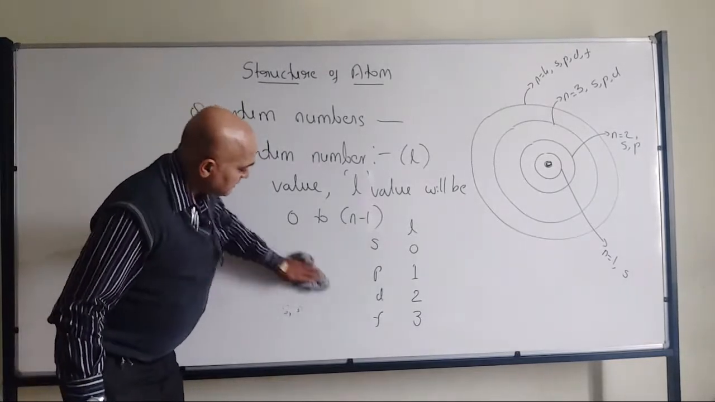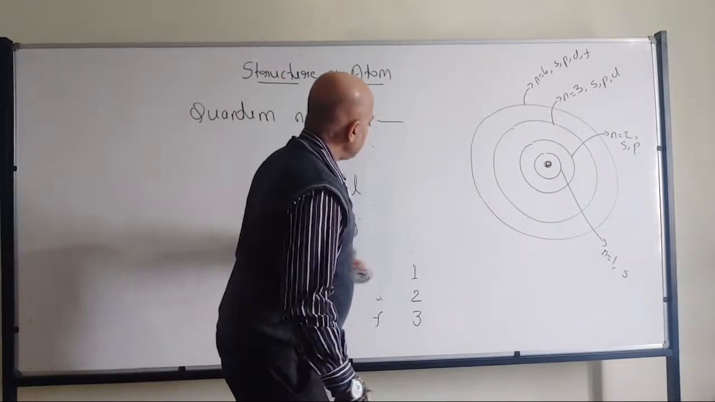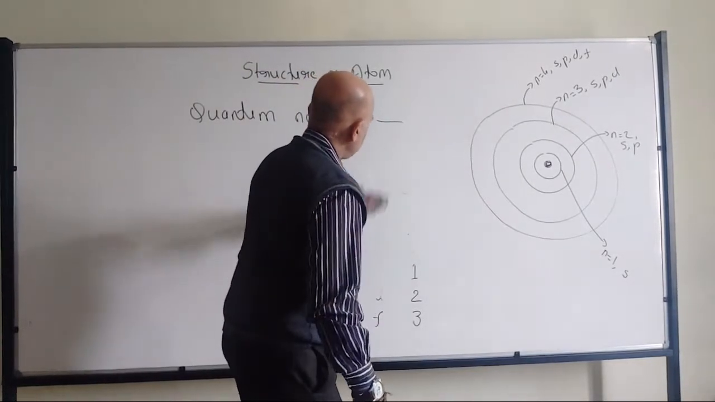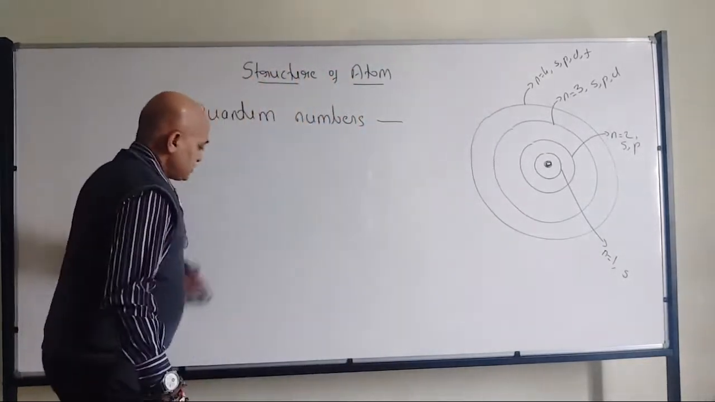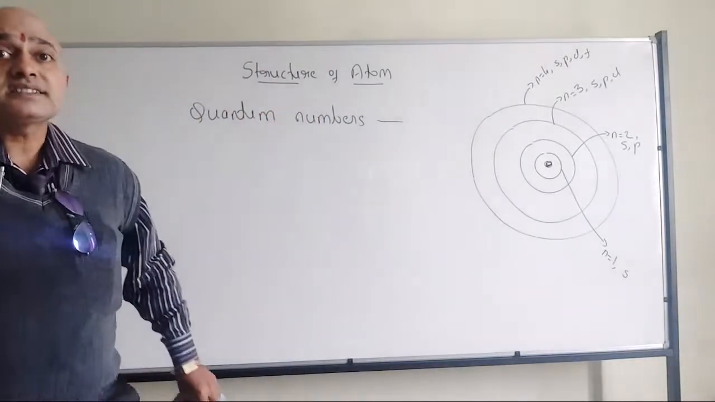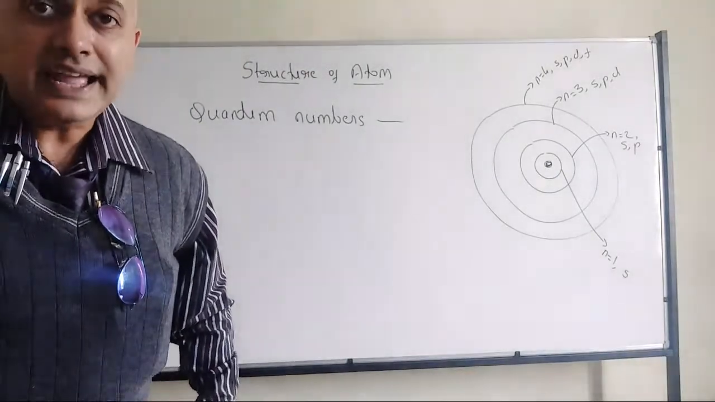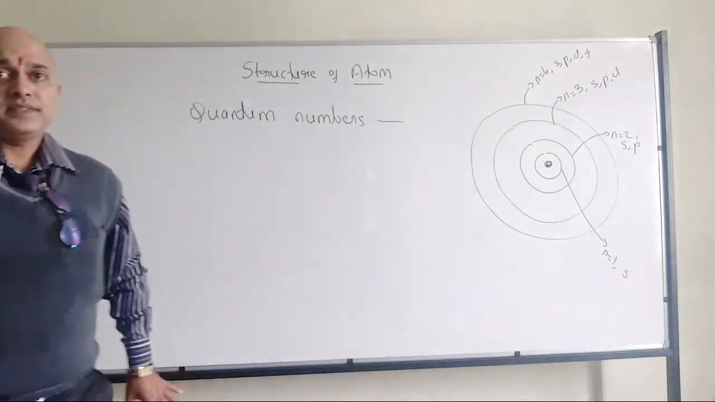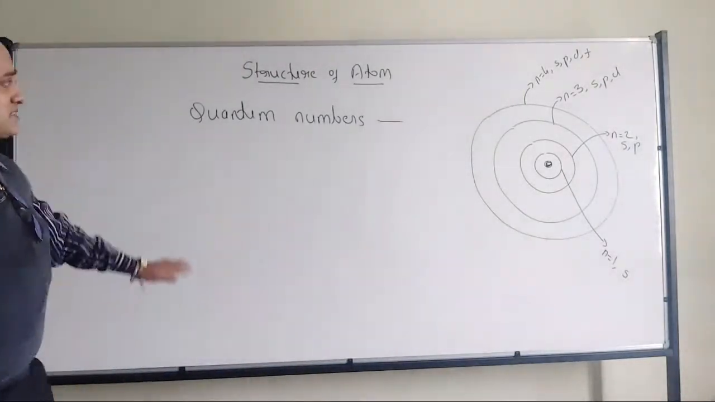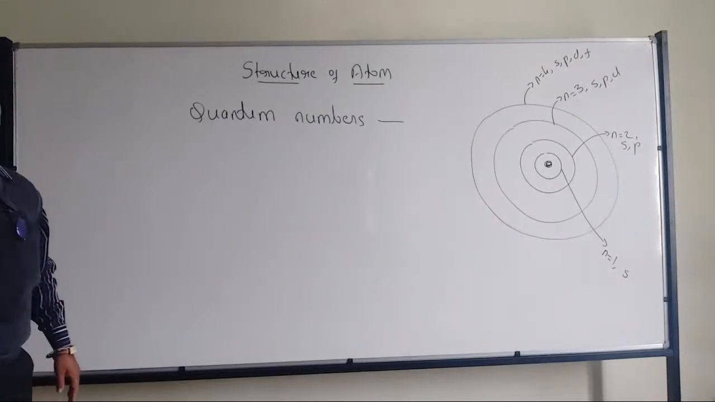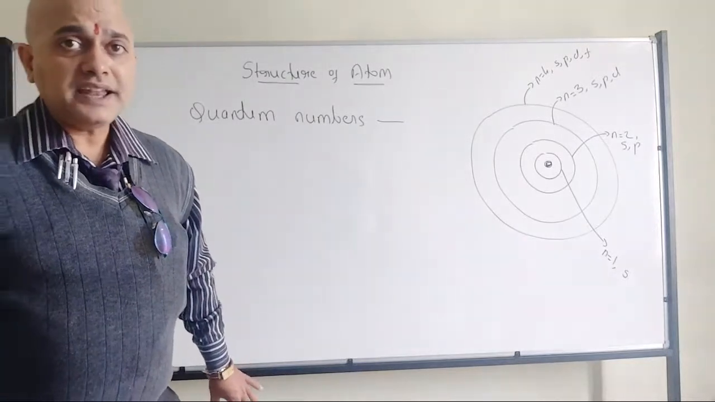That's where we have the azimuthal quantum number, which is also called the subsidiary quantum number, which talks about the shape of the subshell, and whose value will be decided by small n. It's not capital N, it should be small n. Fine? So that's why we have the azimuthal quantum number. Shall we move to the next one then?